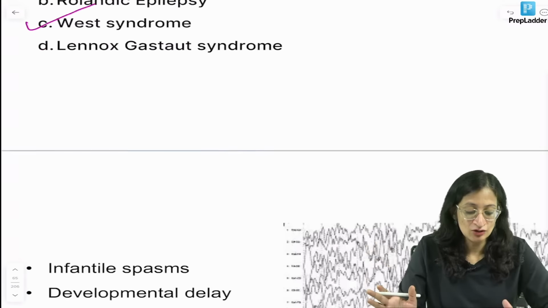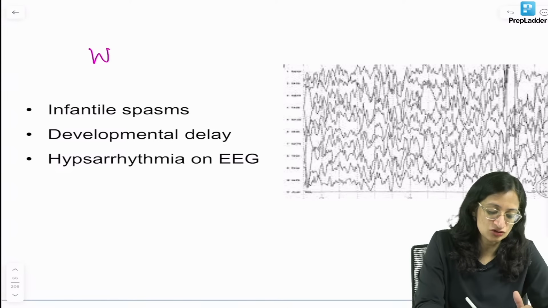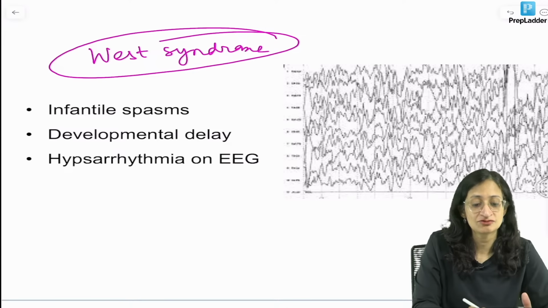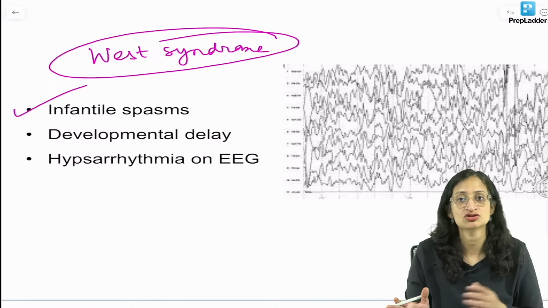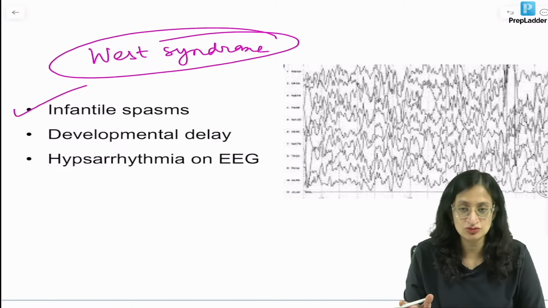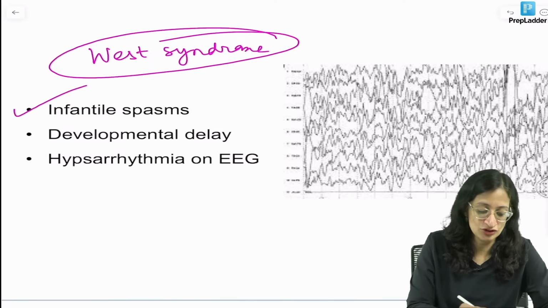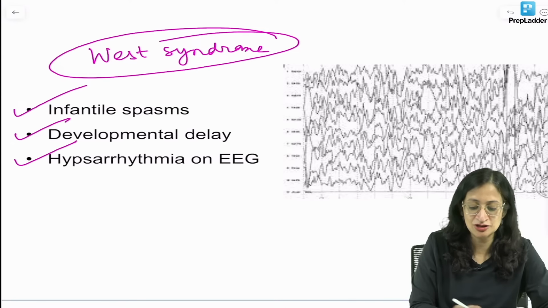Okay. West syndrome, what is it? West syndrome is basically a triad where 3 things are there. Infantile spasms, also called salaam attacks. So, baby will have attacks like this. You can get a video based question also where an infant is having attacks like this. So, infantile spasms, developmental delay and hypsarrhythmia. What is hypsarrhythmia?